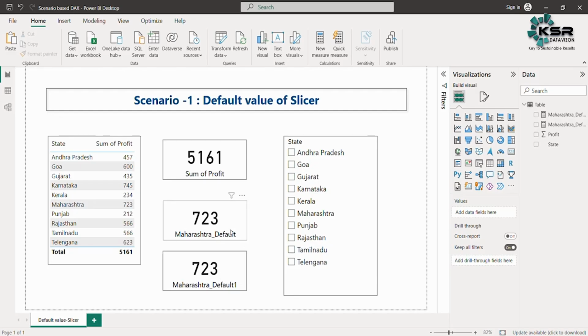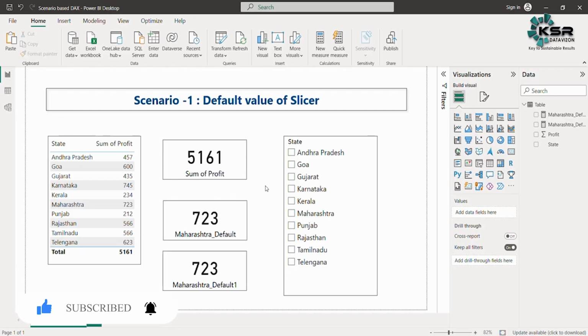But wait, in your mind the question would be, what is the difference between isFiltered and HASONEFILTER? If both are doing the same work, then why do we have these two different functions? The purpose of this video is also to understand the difference between isFiltered and HASONEFILTER. In an interview, this is also an important question which could be asked. So let's understand what the difference is.